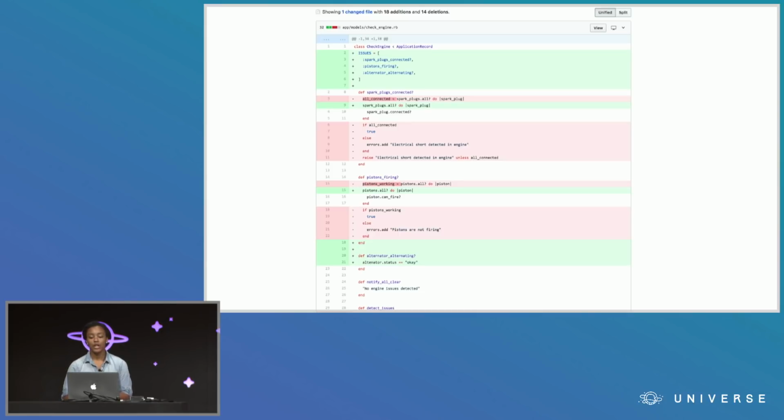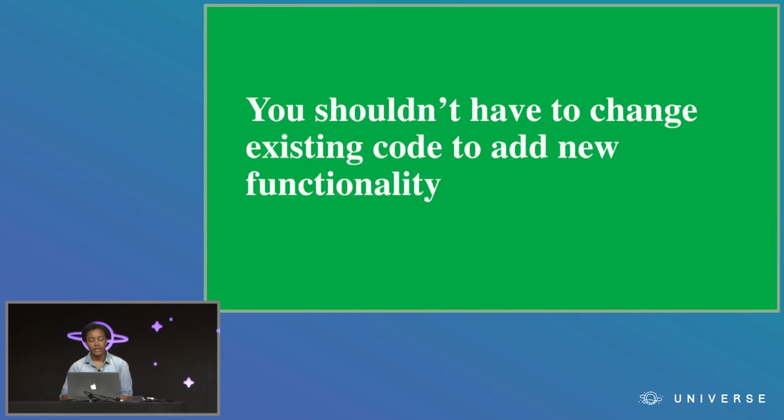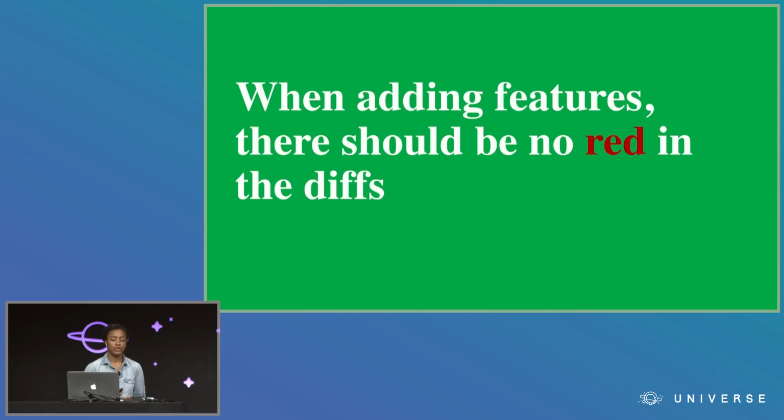The phrase, your class should be open for extension, but closed for modification, really just means that you shouldn't have to change existing code to add new functionality, which, to put in the context of GitHub and what you're actually seeing in your PRs, means when adding features, there should be no red in the diffs. If every time you're adding functionality, you need to change existing code, then you're in violation of the open-close principle.